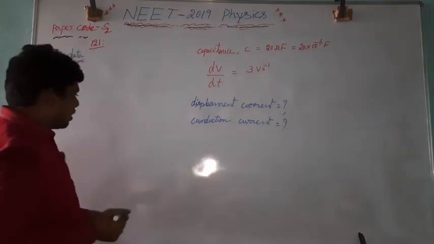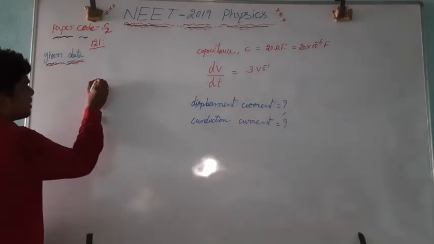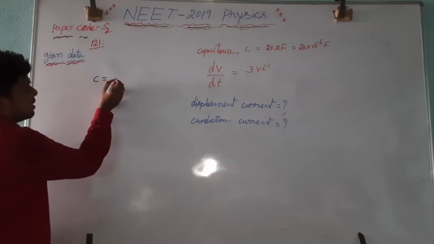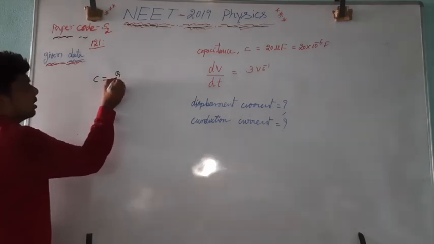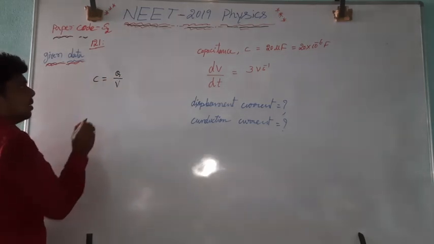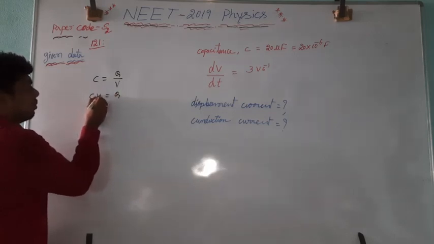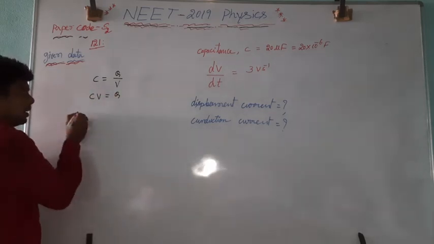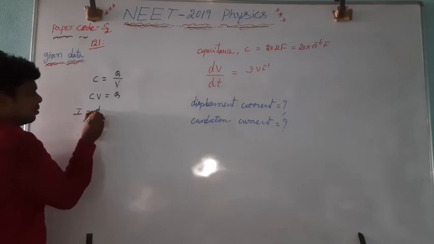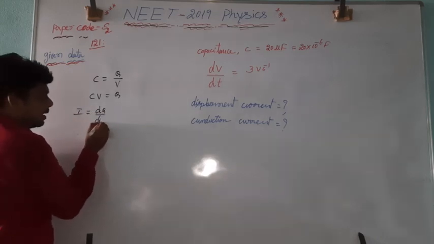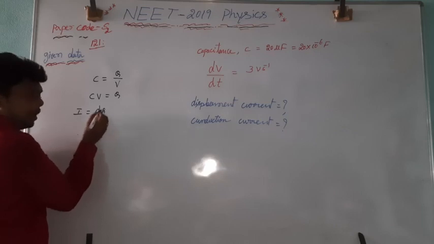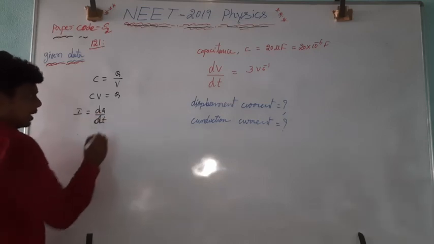We know the basic formula: capacitance is equal to charge divided by potential. From this, Q is equal to C into V. Here I is equal to dQ by dt, the rate of flow of charge.